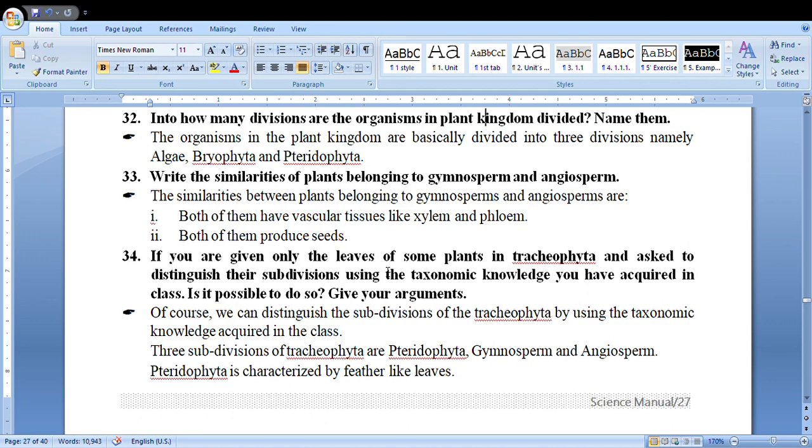If you are given only the leaves of some plant in Tracheophyta, and asked to distinguish their subdivision using the taxonomic knowledge you have acquired, is it possible to do so?